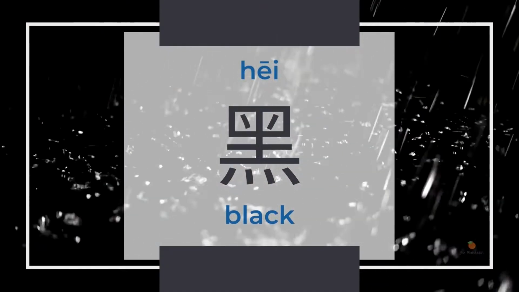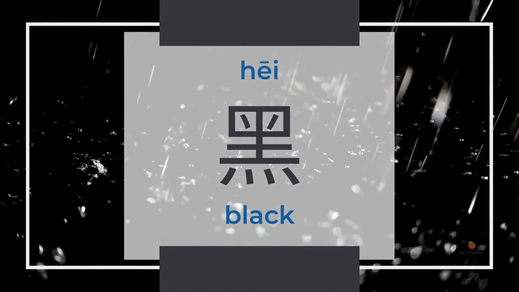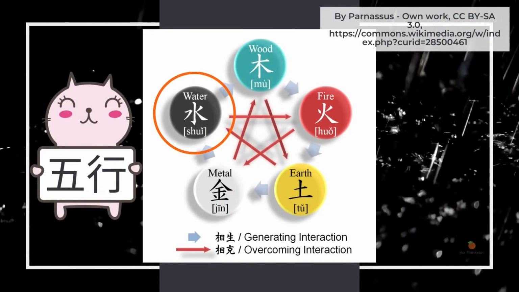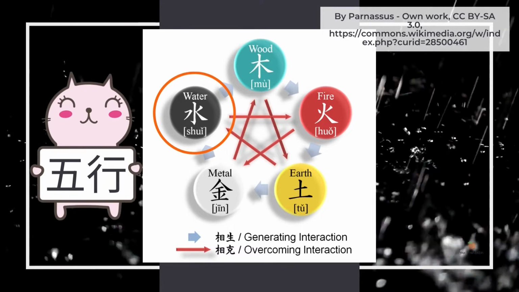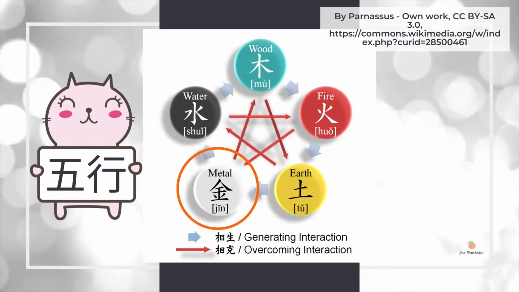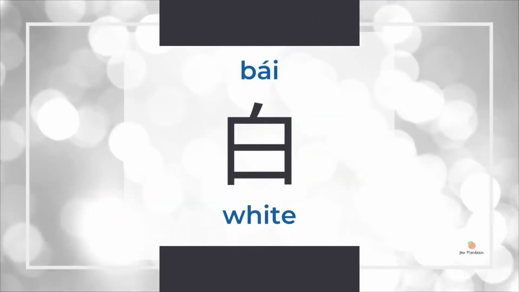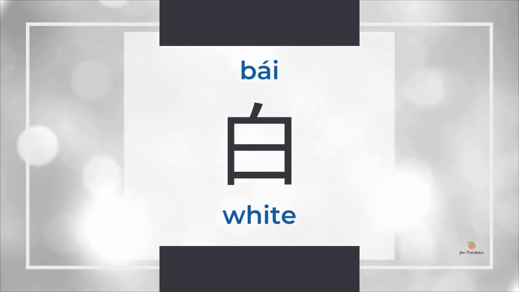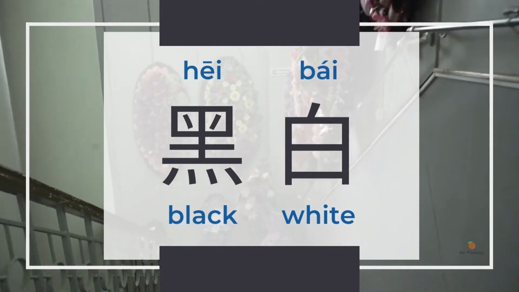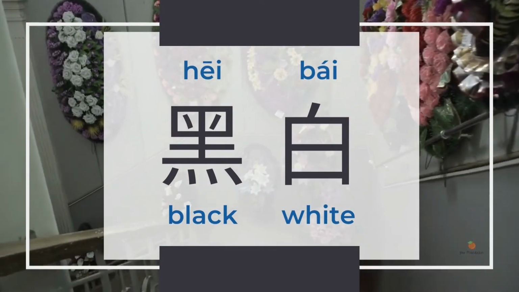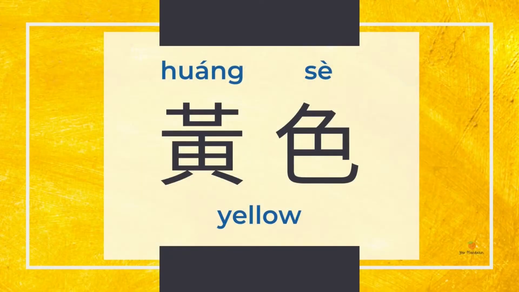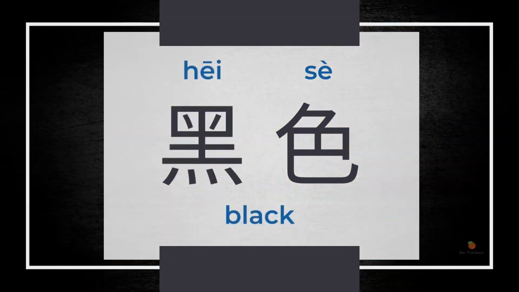黑 means black and can also be dark and evil. Culturally, in the 5 elements 五行, black is neutral and symbolizes water. 白 white, the metal that corresponds to gold in the 5 elements, stands for brightness, purity, and fulfillment. 黑 black and 白 white are traditionally worn during funerals and symbolize death and sadness. To describe colors, we say 黄色, 黑色, 白色.